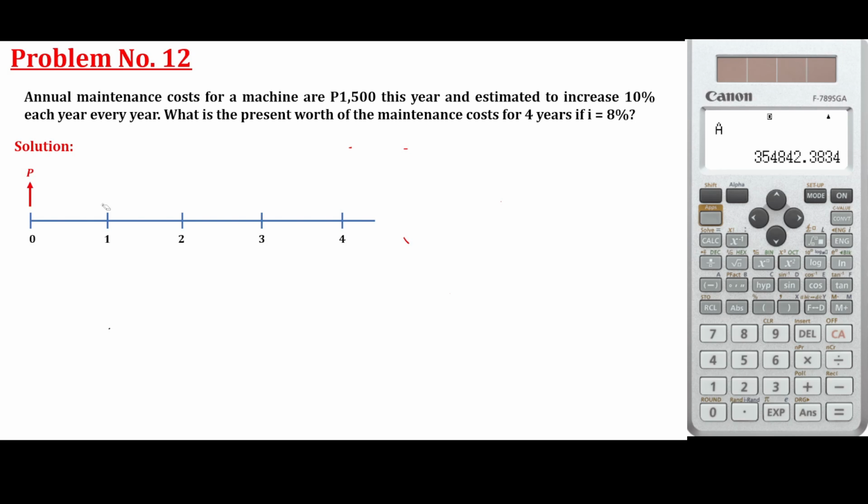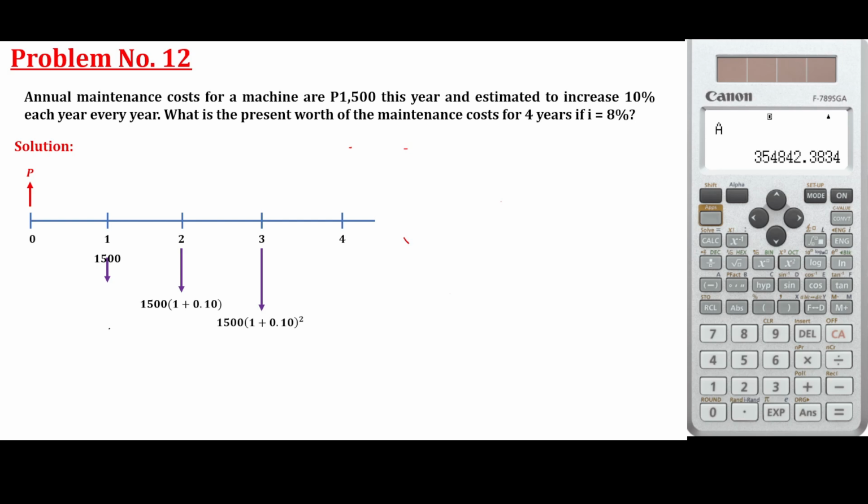So for 4 years, first we are going to identify the present worth of those annual maintenance costs. The first maintenance cost is 1,500 and it will increase by 10%. So you just need to multiply this by 1.1. Then on the second year, you multiply again by 1.1, or technically you just square it.